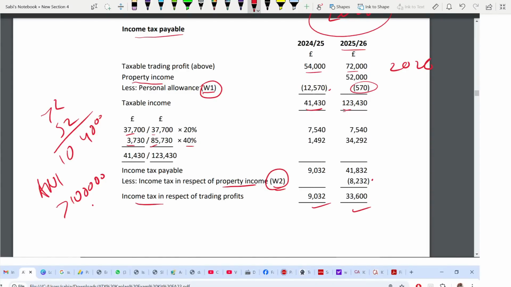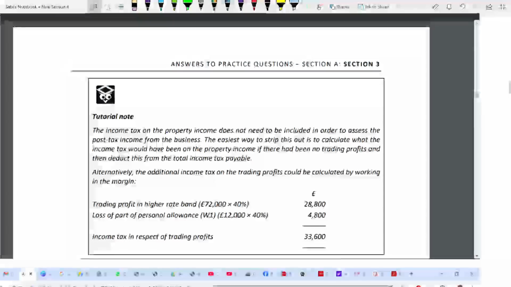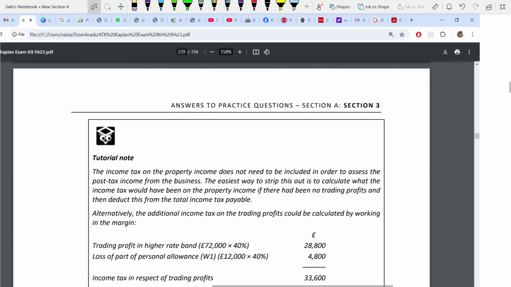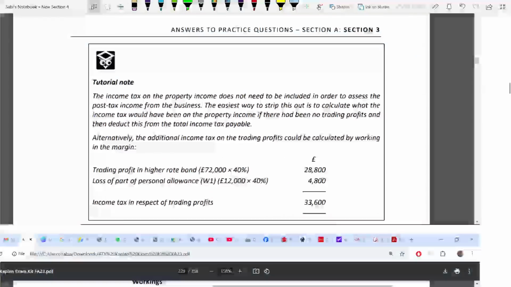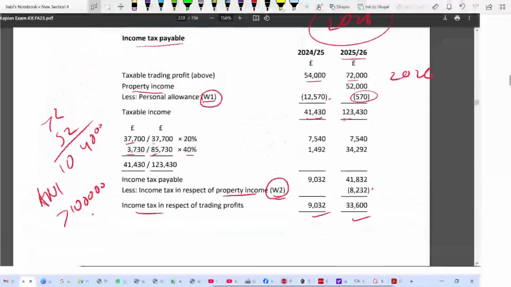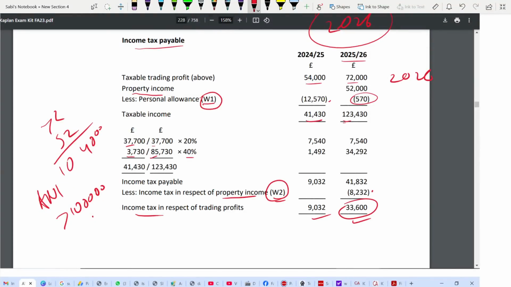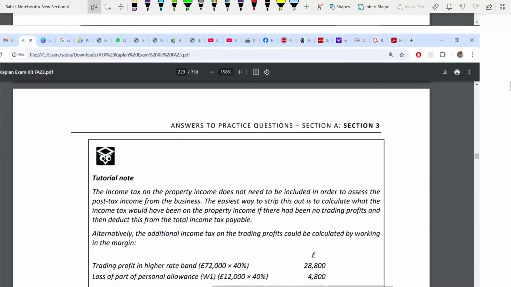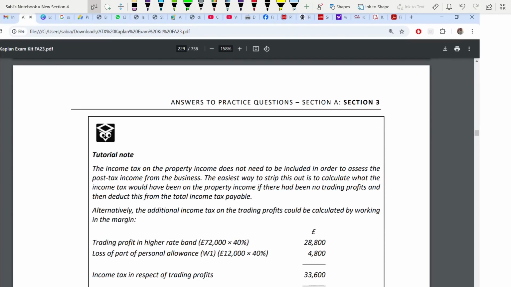Okay, now this figure, this 33,600, there is another way you can get it, a shortcut. Always try to use the shortcut, and know it's always good to know the shortcut in your exam. Trust me, it works, and often it works. And for me, I always go to the shortcut because in your exam, due to time pressure, you often forget the long cut. So you don't even have to include the income tax on the property. Okay, now this is an alternative method which I'm going to show you. Just work on the margin.